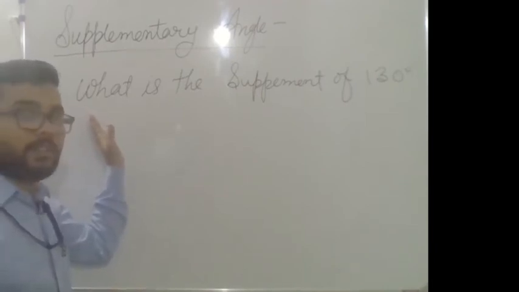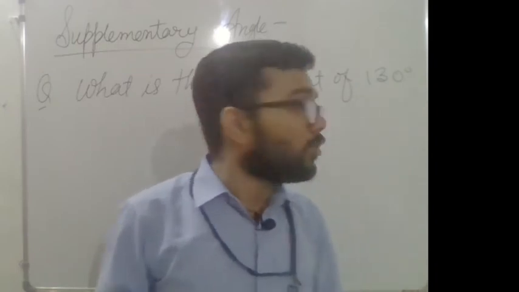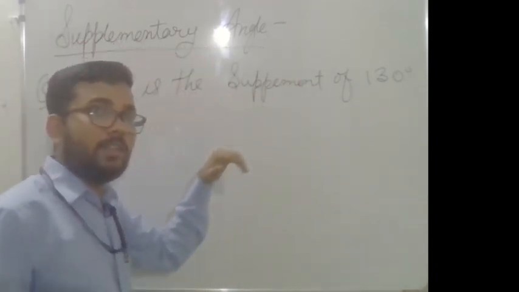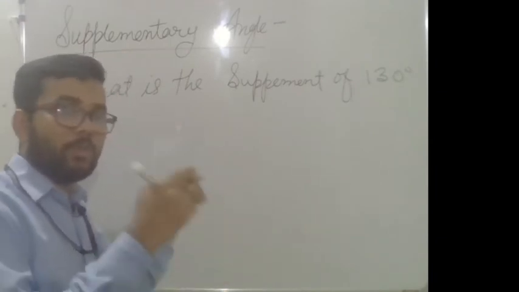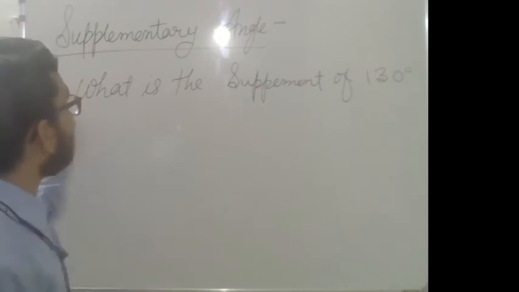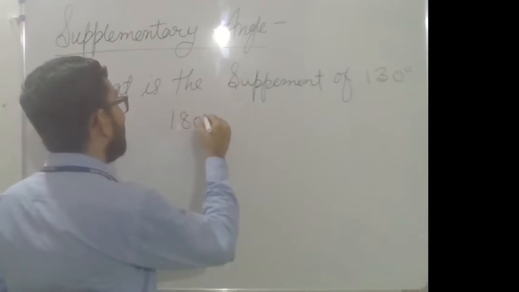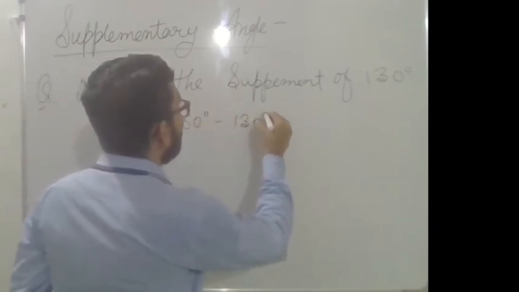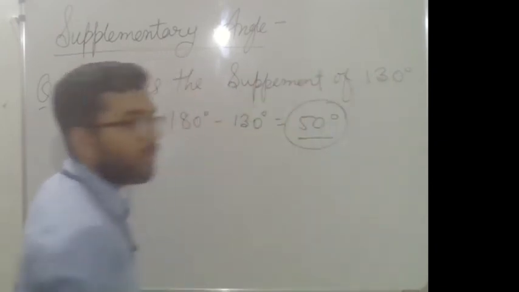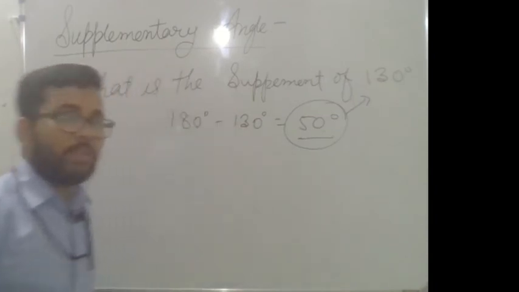In the previous complementary angle, the question was asking like that, what is the complement of 30 degree? What you did, 90 degree minus 30 degree, you will get 60 degree. 60 degree is the complement of the given angle. Similarly, what is the supplement of 130 degree? You just subtract the given angle from 180 degree, you will get the result, and that result is the supplement of 130 degree. That 50 degree is the supplement of 130 degree.